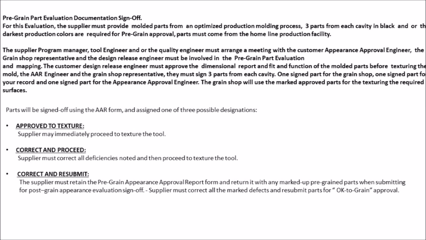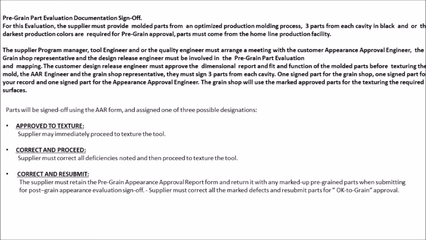For this evaluation, the supplier must provide molded parts from an optimized production molding process. 3 parts from each cavity in black and/or the darkest production colors are required for pregrain approval. Parts must come from the home line production facility. The supplier program manager, tool engineer, and/or the quality engineer must arrange a meeting with the customer appearance approval engineer. The grain shop representative and the design release engineer must be involved in the pregrain part evaluation and mapping.